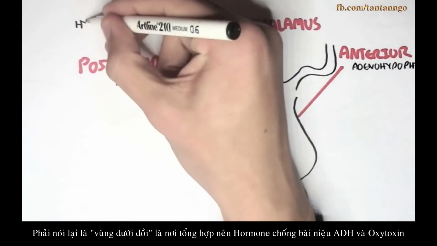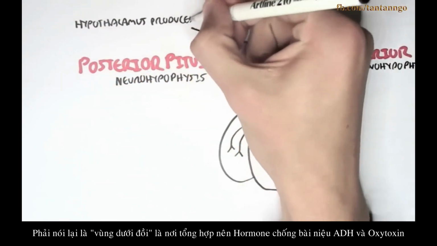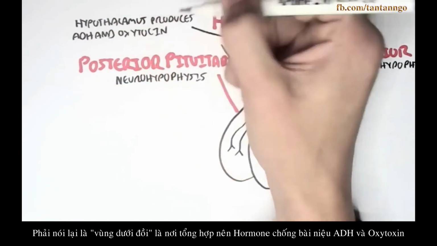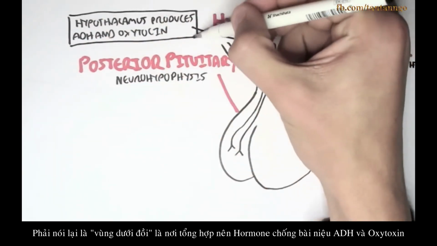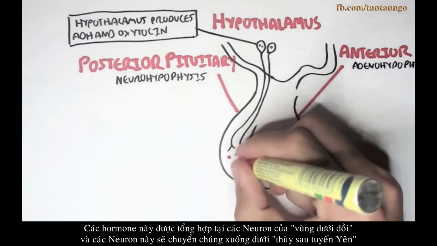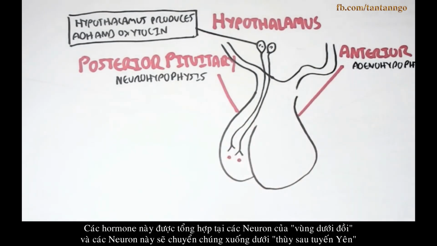Well, actually, the hypothalamus synthesizes antidiuretic hormone and oxytocin. These hormones are synthesized in these neurons, and these neurons will then pass on these hormones to the posterior pituitary.